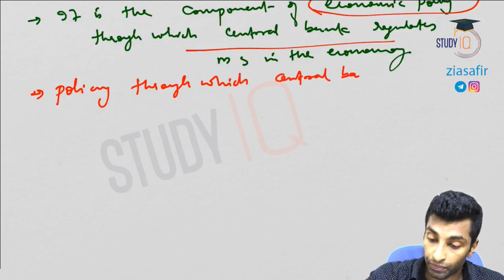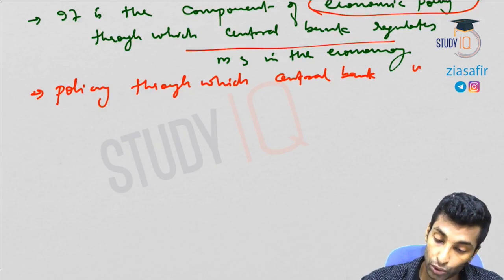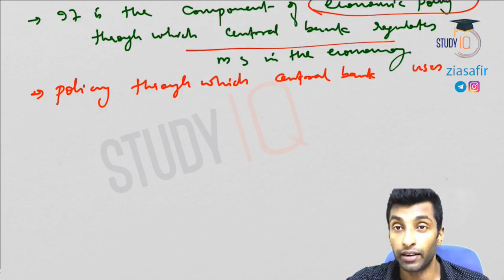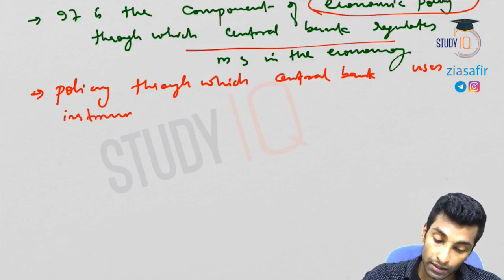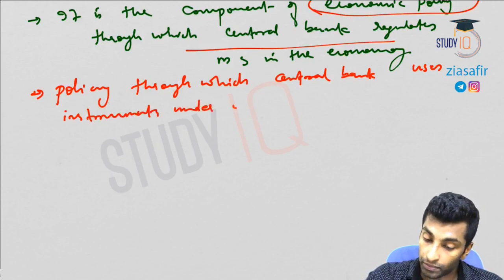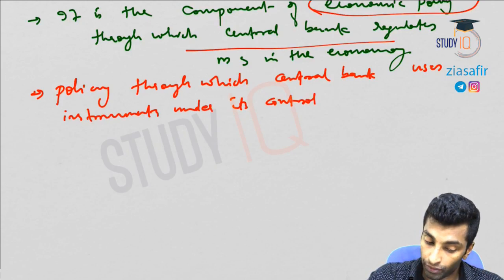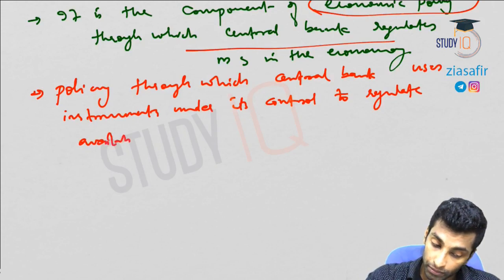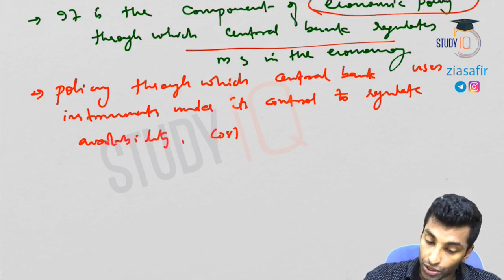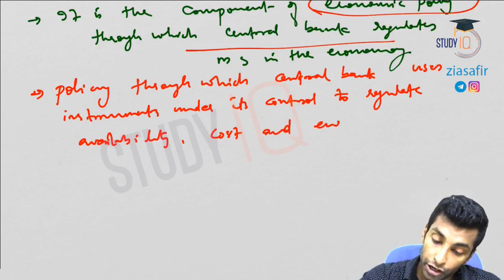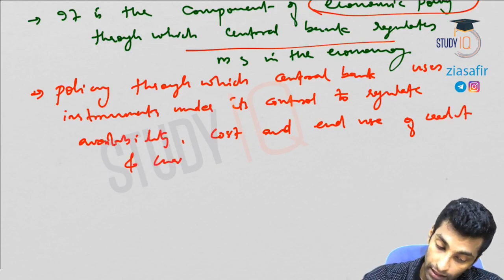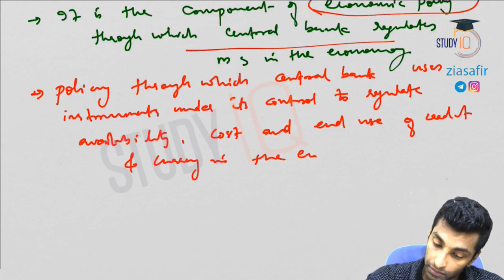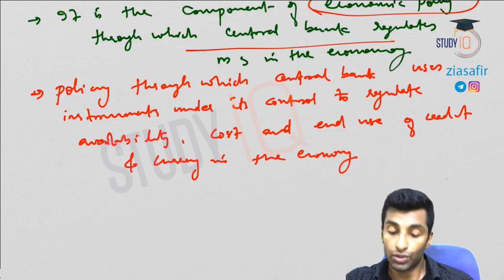So it is a policy through which the central bank uses instruments under its control, meaning CRR, SLR, repo, reverse repo, etc., to regulate the availability, cost, and end use of credit and currency in the economy. Okay, so what do you mean by this cost?